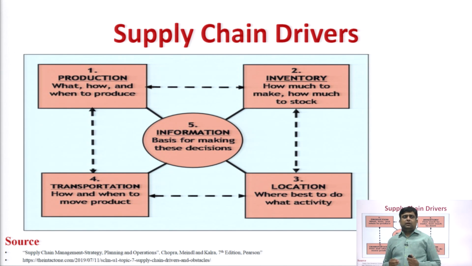Means how will you produce the product, what product or service will you offer, and how will you produce it. And when to produce comes under this category too. You need to focus on the production part.